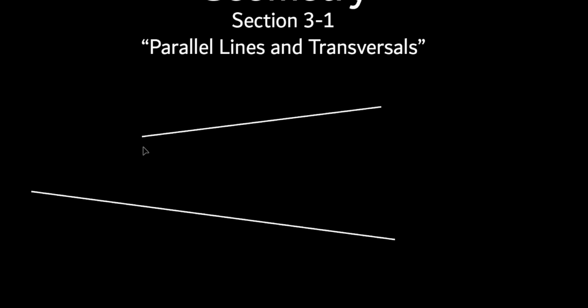All right, let's say we had another line that intersects both of those lines right there. So let's say we had a line like that. Would you agree that that line intersects? Yes. It crosses both of those lines. So guess what we're going to call that? A transversal. Very good. So that's considered a transversal. Anytime you have a line that intersects two other lines, it intersects right here, intersects right here, we call that a transversal.